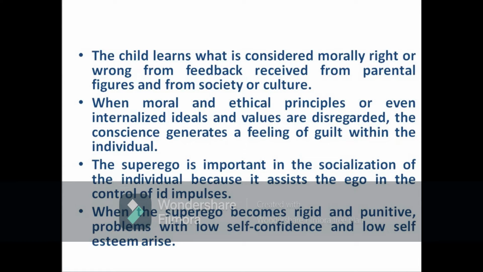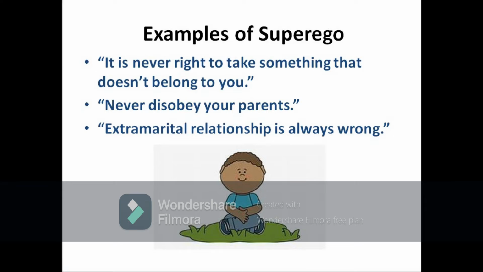Now let's see an example for superego. In this, it is given the same example. In case of superego, it is never right to take something that doesn't belong to you. So the person has got a wallet which contains money, and here the person says that it is not right to take something that doesn't belong to you. This itself shows how moral the person is. The person is showing an extreme form of morality here. And now the second example is never disobey your parents. Extramarital relationship is always wrong. So these are examples for superego.